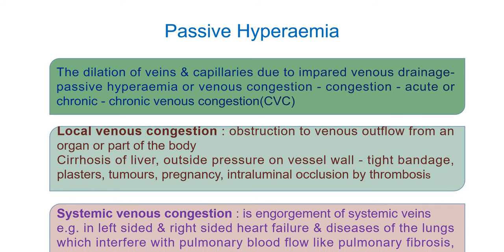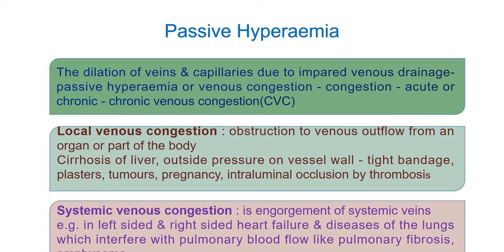Now the second type of congestion is the systemic, or what we commonly call general venous congestion. It is an engorgement of systemic veins. Examples are left-sided and right-sided heart failure and diseases of the lungs which interfere with pulmonary blood flow, like pulmonary fibrosis.